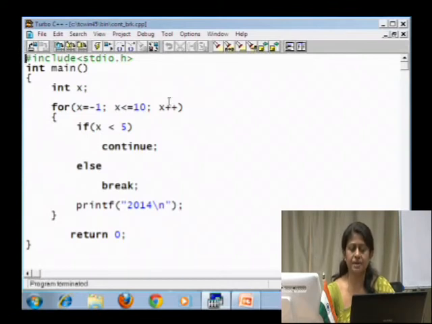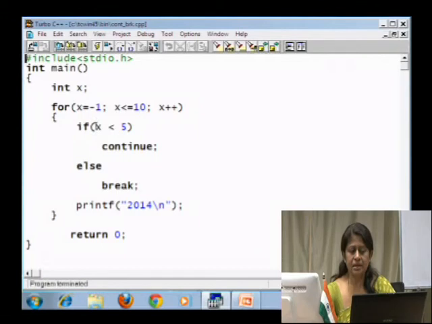So, it becomes 0, 1, 2, 3, 4. Until it is less than 5, we simply say the loop body should continue, so it goes to the next iteration of the loop. The control would never reach the printf, so this printf is not executed at all.